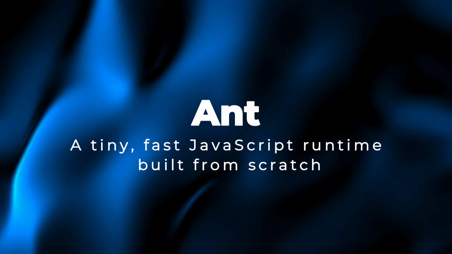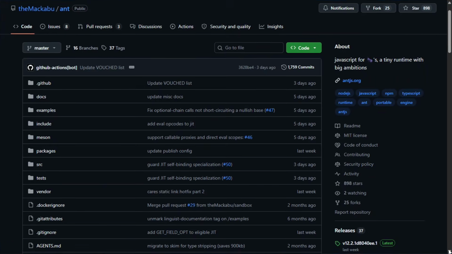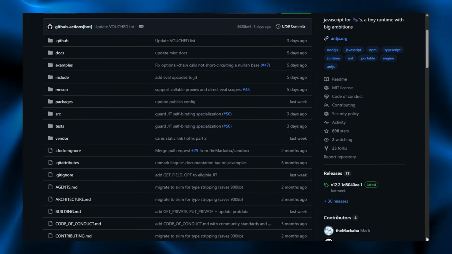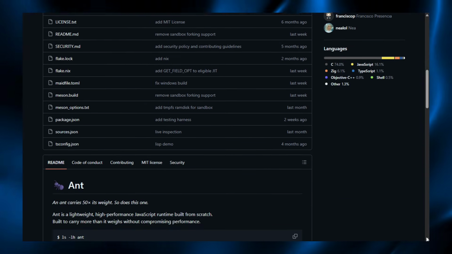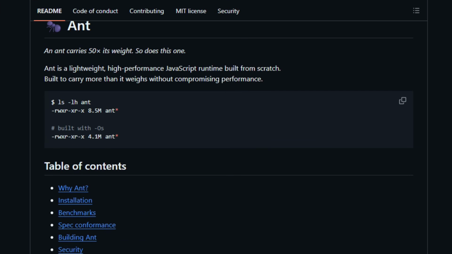Project number 18, Ant, a tiny fast JavaScript runtime built from scratch. Ant is a lightweight open-source JavaScript runtime built from scratch. Its engine, called Ant Silver, is handwritten rather than a wrapper around V8 or other engines, and its JIT compiler is based on a fork of MIR to reach near-compiled speed.